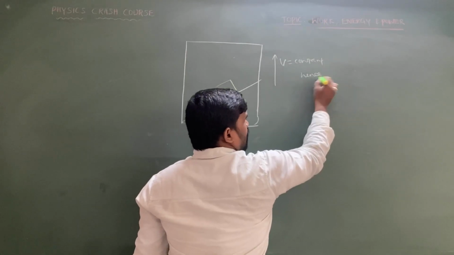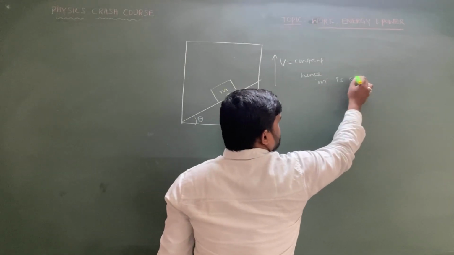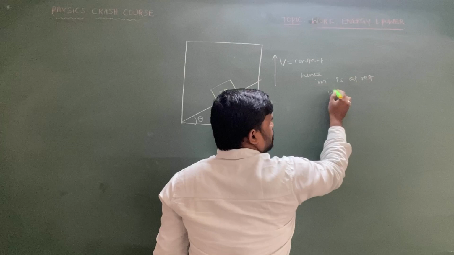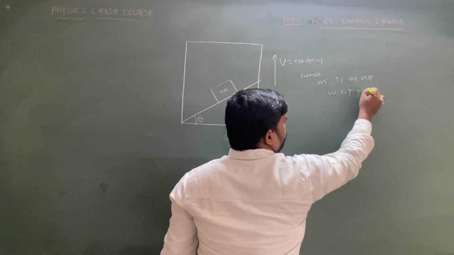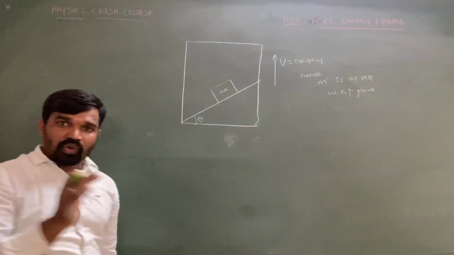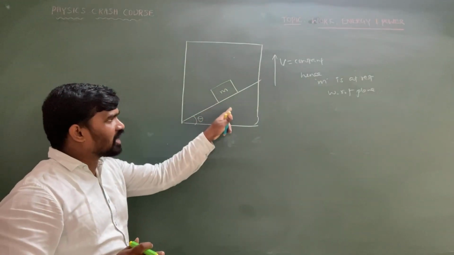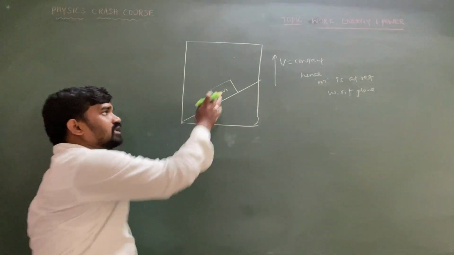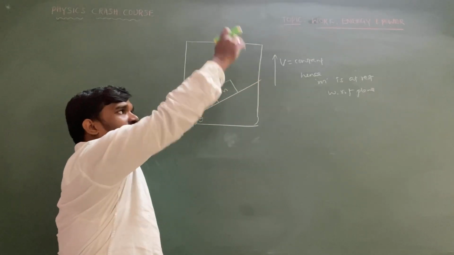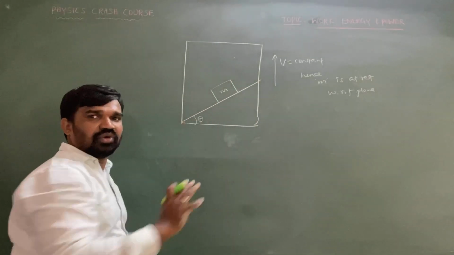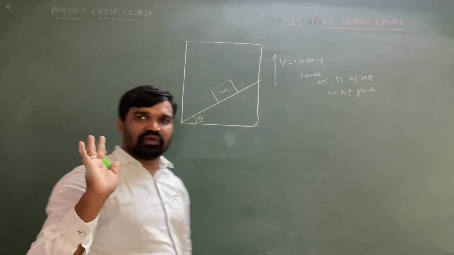Hence block m is at rest with respect to the plane. There is no relative sliding or slipping between the block and the inclined plane, and the total elevator along with the whole system is going in the upward direction with a constant velocity.